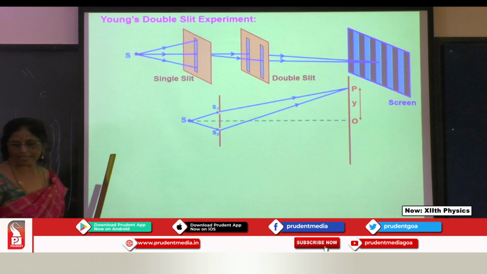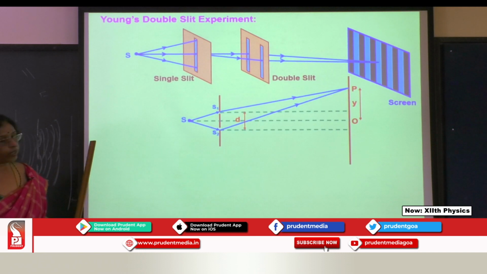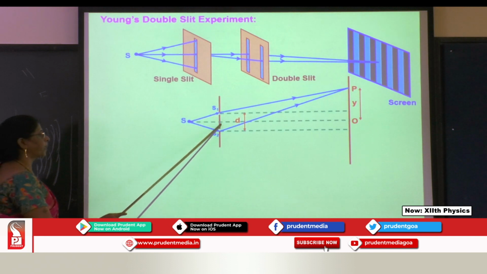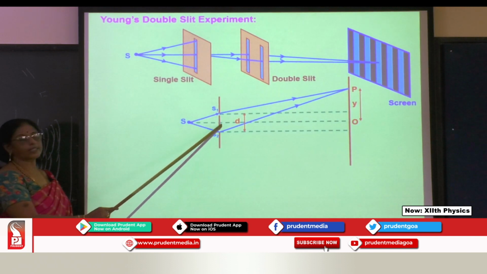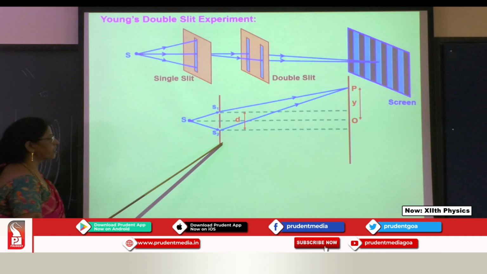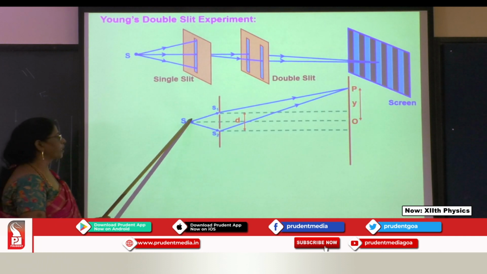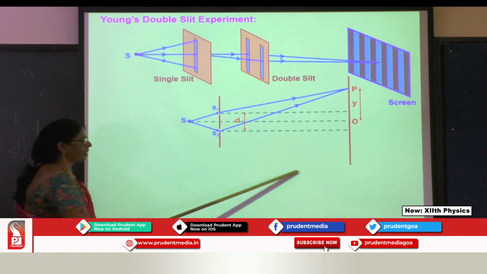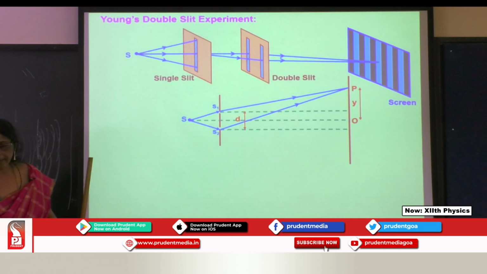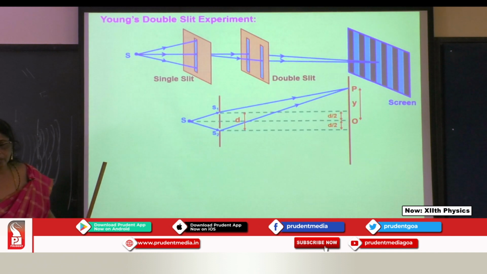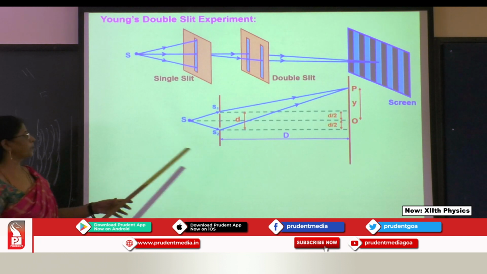of the screen. See here, the distance of separation between the two slits is d and the distance of the screen from the slits, from the source, because this is very close to S, we take it as capital D. That's the one we have, capital D.